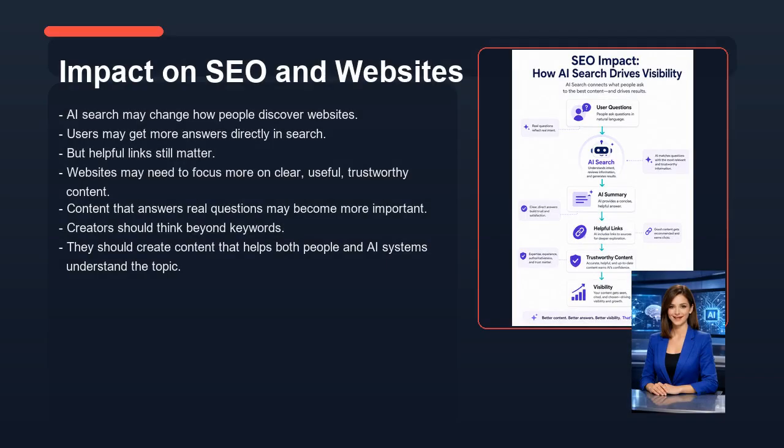Now let's look at impact on SEO and websites. AI search may change how people discover websites. Users may get more answers directly in search. But helpful links still matter. Websites may need to focus more on clear, useful, trustworthy content. Content that answers real questions may become more important. Creators should think beyond keywords. They should create content that helps both people and AI systems understand the topic.